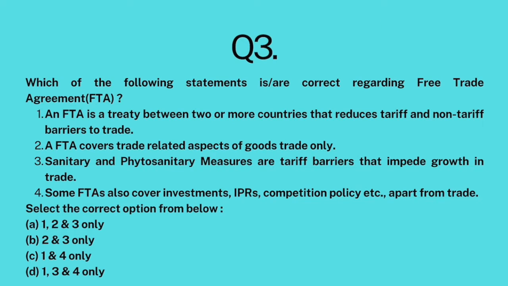Question number 3. Which of the following statements are correct regarding free trade agreements? An FTA is a treaty between 2 or more countries that reduces tariff and non-tariff barriers to trade.